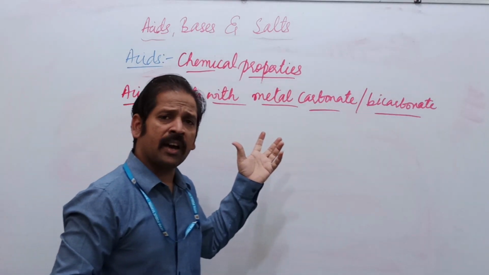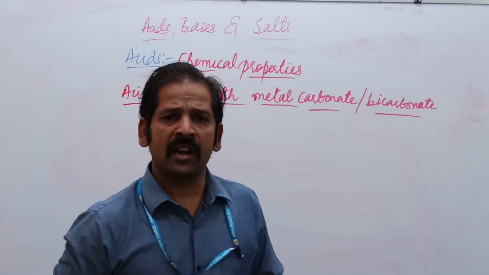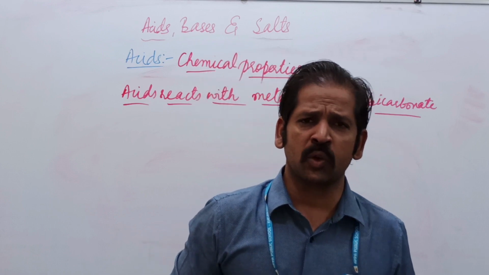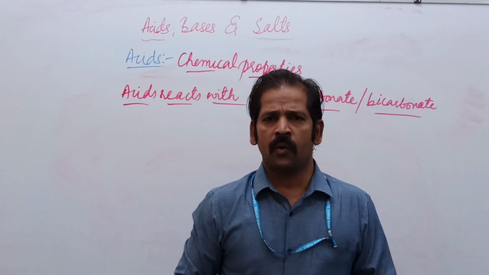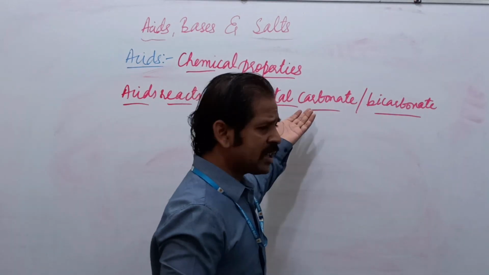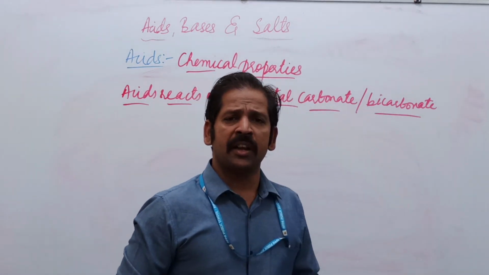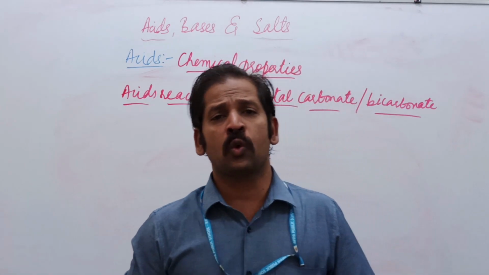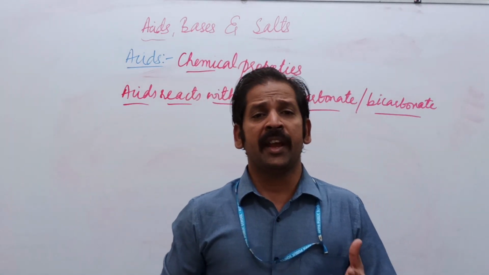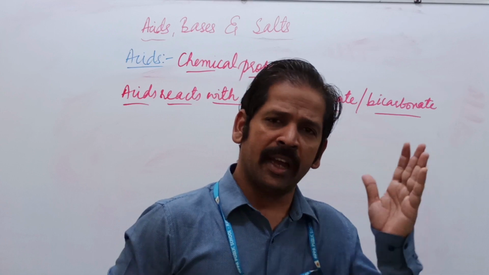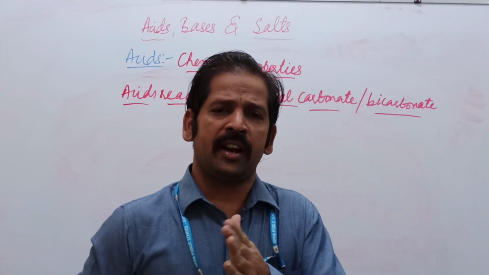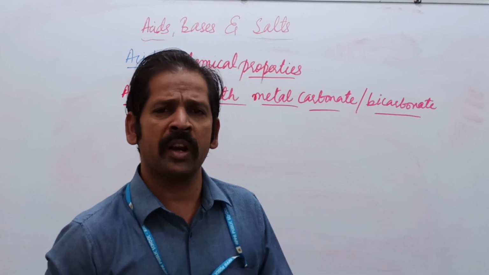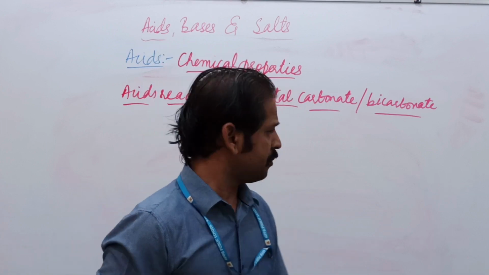When the acids are reacting with the metal carbonate or metal bicarbonate, bicarbonate is also called hydrogen carbonate. For example, sodium carbonate has the formula Na2CO3, and sodium bicarbonate is NaHCO3. HCO3 is also called hydrogen carbonate. Sodium hydrogen carbonate or sodium bicarbonate, both are same.